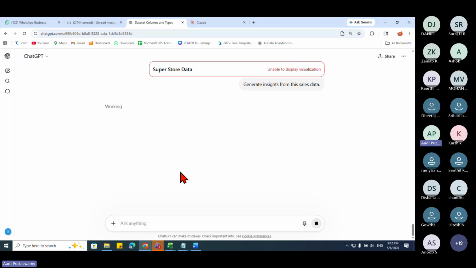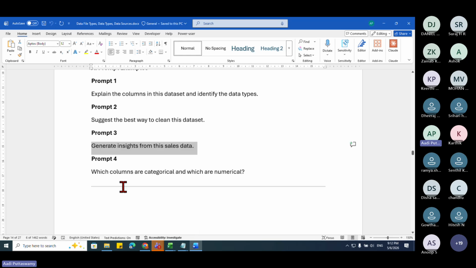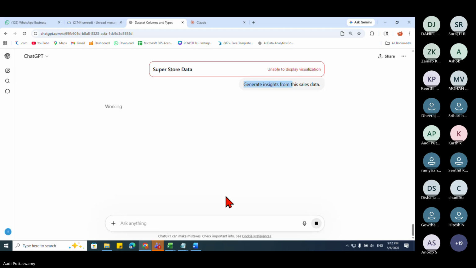No problem. Because the data is huge, maybe because of that it's not showing. But for us, the main thing is the insights. Apart from this, what else is there? Which columns are categorical and which are numerical? We'll do this as well. It's a huge data set actually. It could become smaller data, but anyway, let's check.